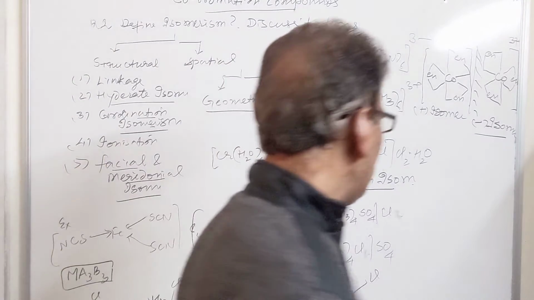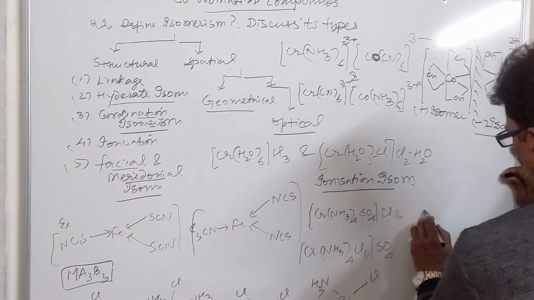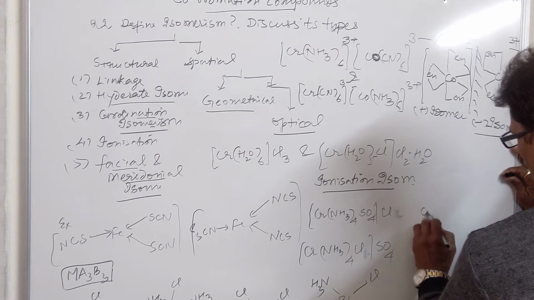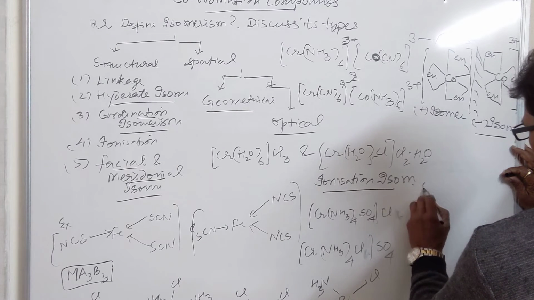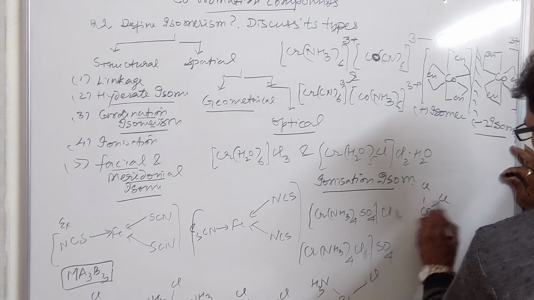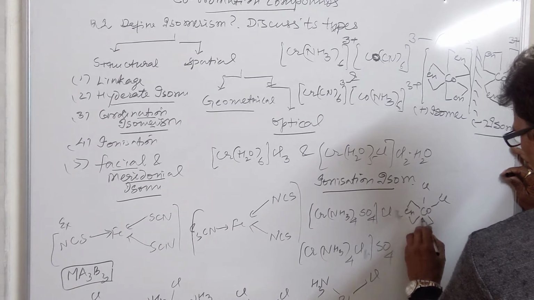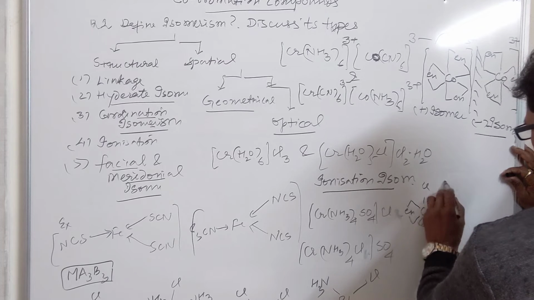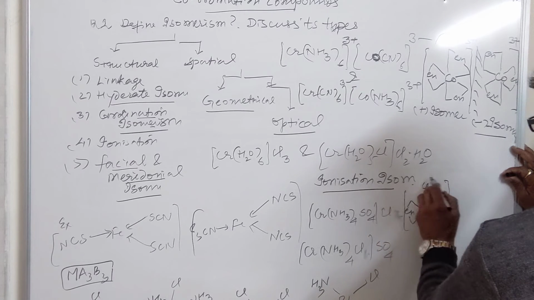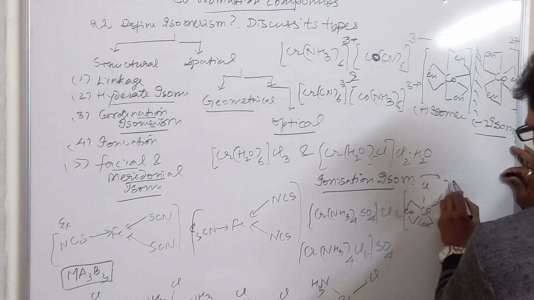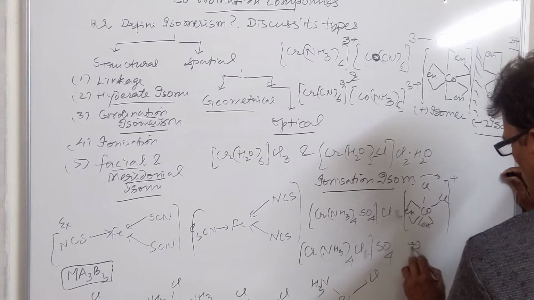Similarly, we have another isomer of this type, a cobalt complex with Cl2. This is the dextrorotatory complex.